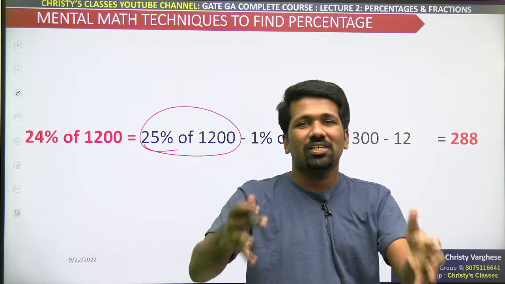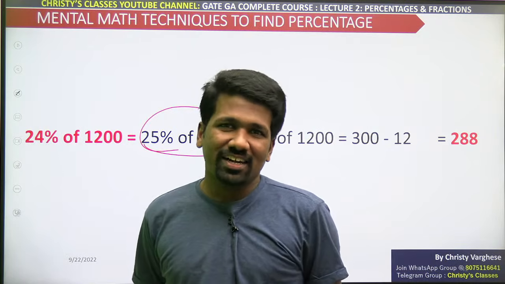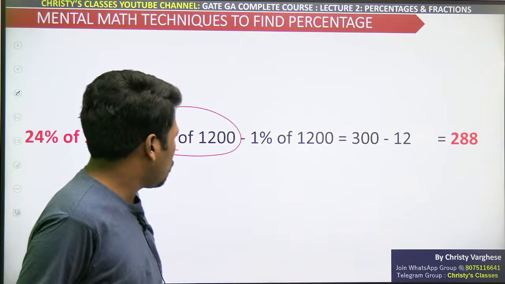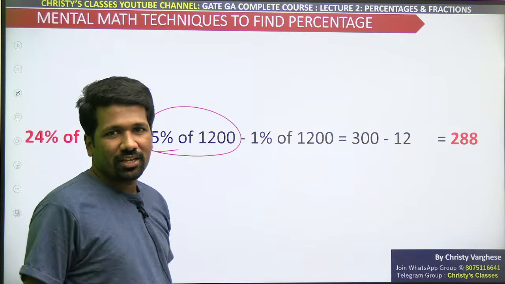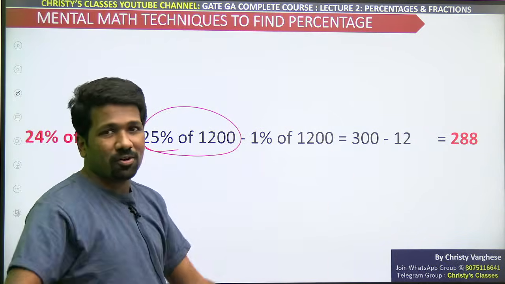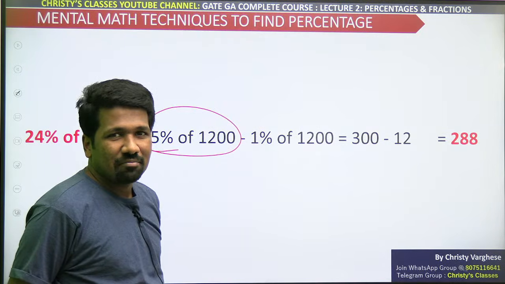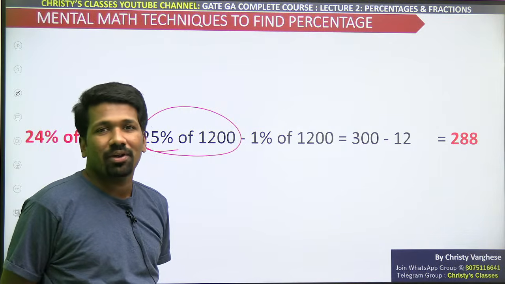We are trying to do logically, right? Take half, then half of that, that is better than taking 1/4 at once. 1200 half 600, 600 half 300. That is easy. Some of you may say you directly know 1/4 of 1200 is 300. I agree.